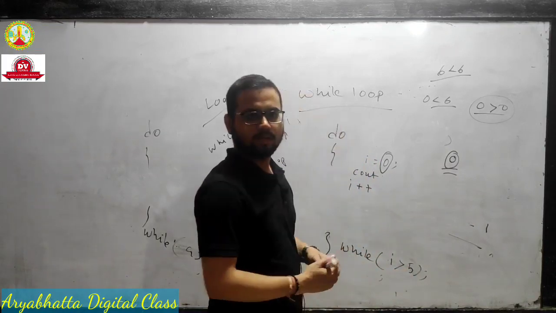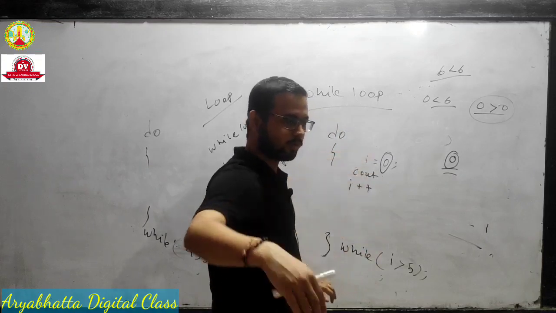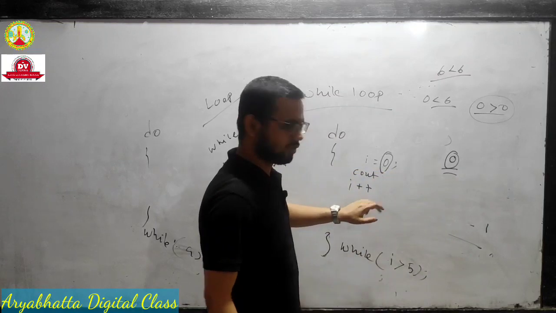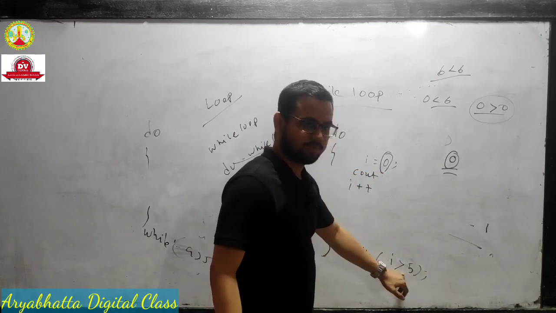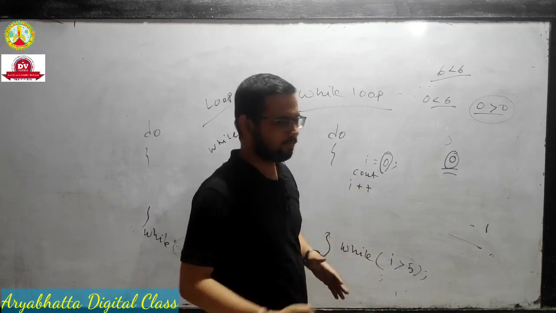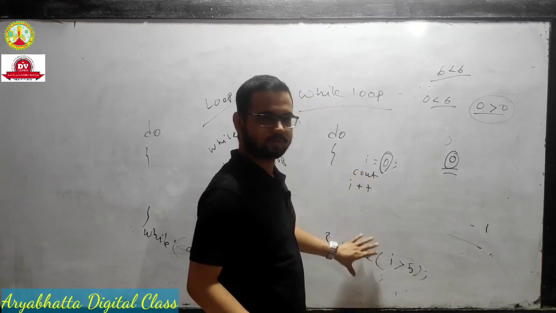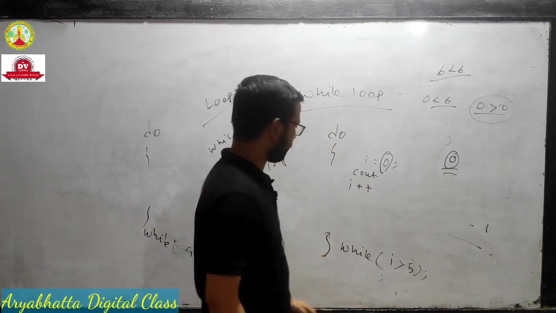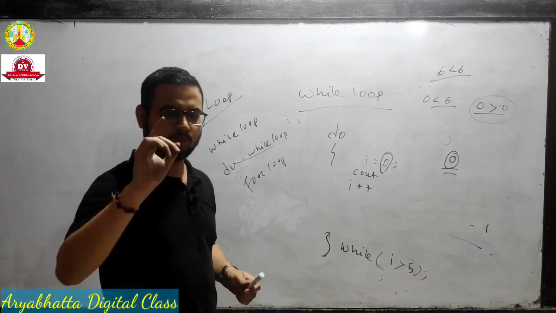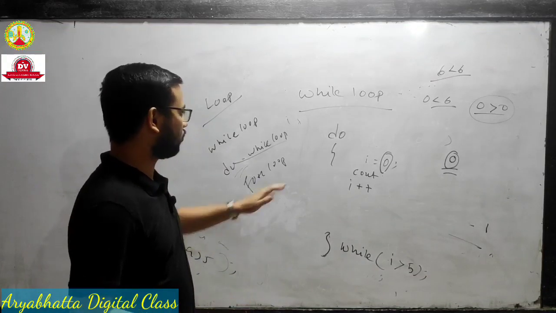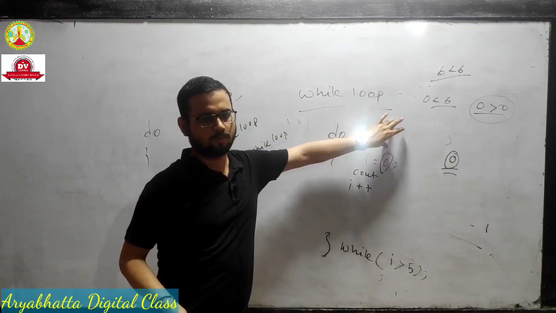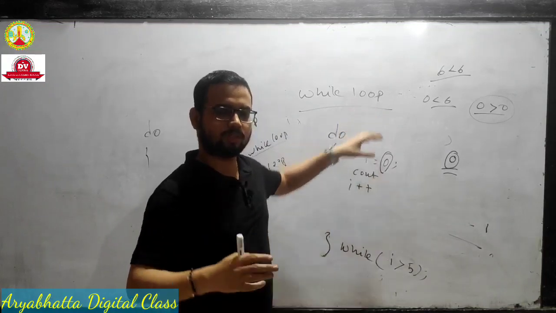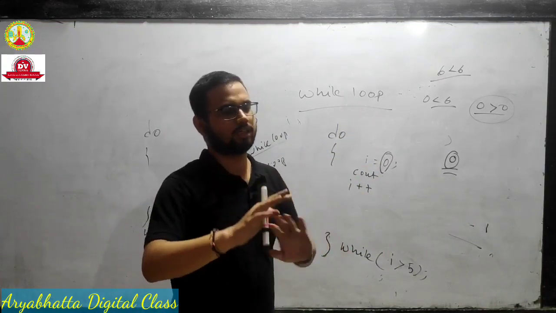The condition is checked after the body, meaning at least one time I executes with starting value 0, and then the incremented value 1 is not greater than 5, 2 is not greater than 5. This is a totally wrong condition, but at least one time the compiler executes. That is for do while loop. Do while loop and while loop differ on one point: in a while loop we write the condition at the top. Initially the compiler checks the condition. If it's true, then it proceeds, and if it's false, then it stops.